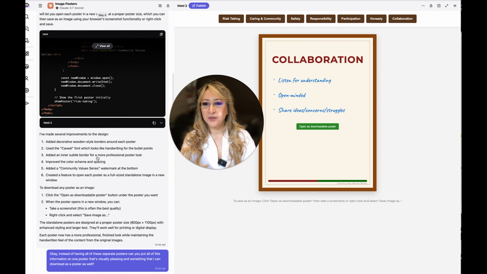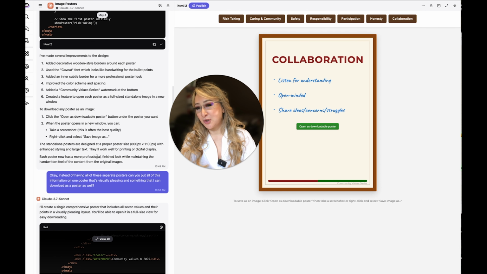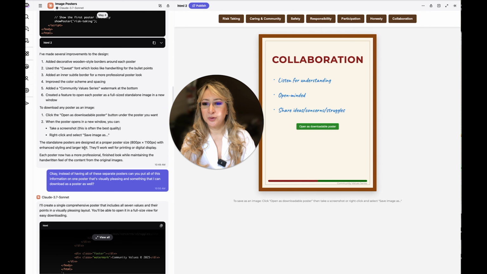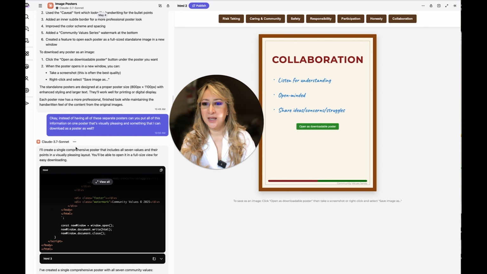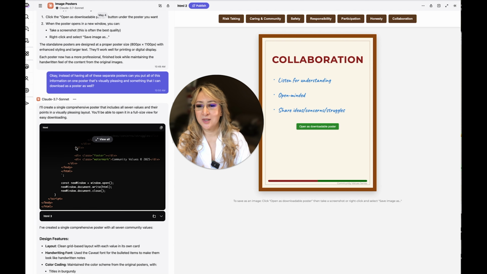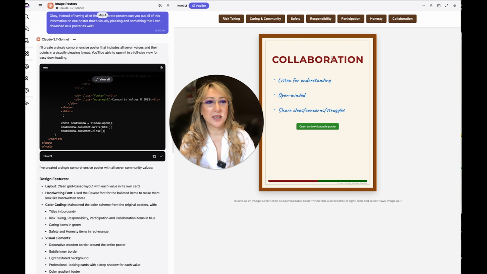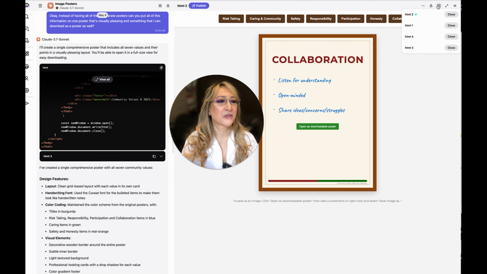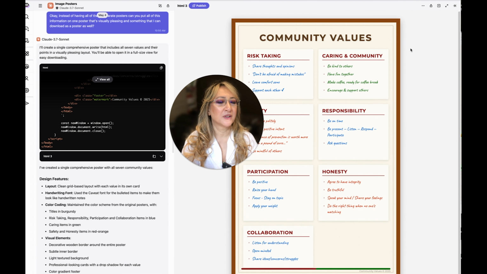And then version 3 was, and of course, Claude 3.7 told me the improvements that they made, so you can see. Now I said, okay, instead of having all of these separate posters, can you put all of this information on one poster so that it's visually pleasing? So then it wrote some beautiful code for me, and let's go to version number 3 so you can actually see what version 3 was.